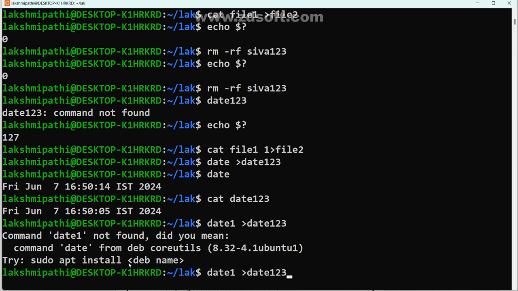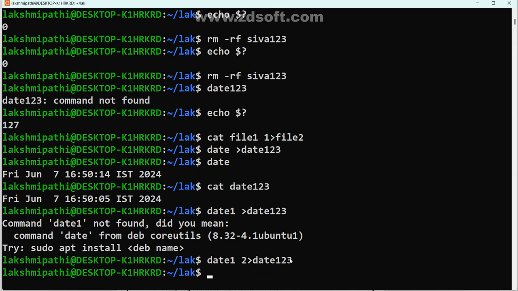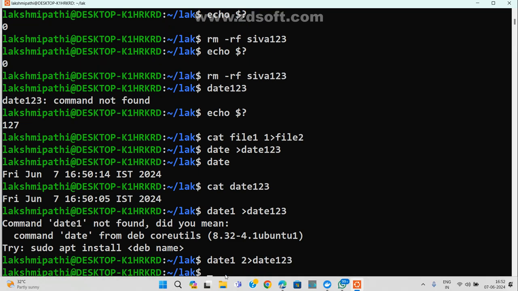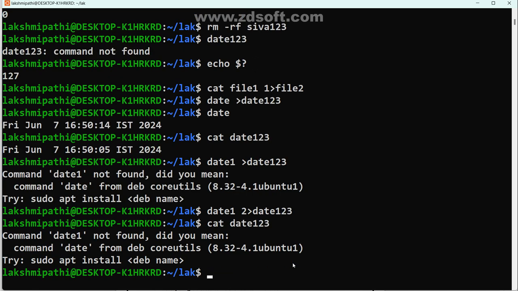But here, what is their intention, Shivshankar? See here, 2. What does it mean? Date 1, 2 I provided. What is happening? Observe. Now see, you are not getting any message, right? This is the specialty here. You won't get any error or status code message. Whatever it is, it is being stored into date 123. You want to see it: cat date 123. Now check it here. The total message is stored, right? Yes or no?